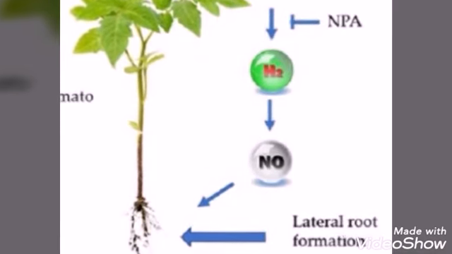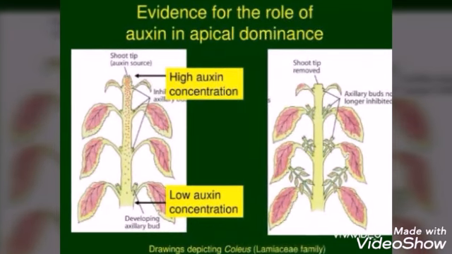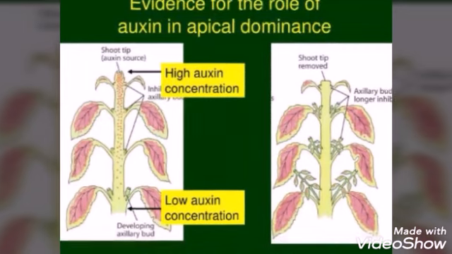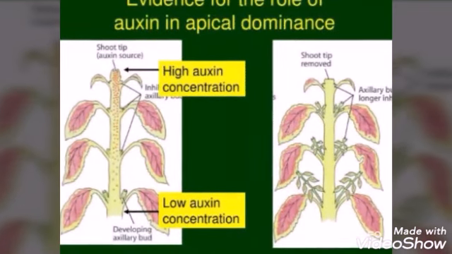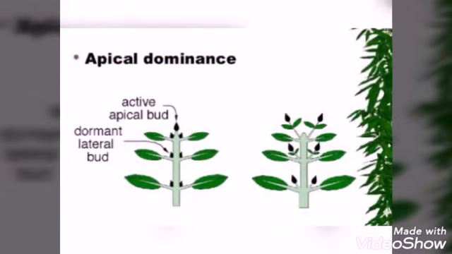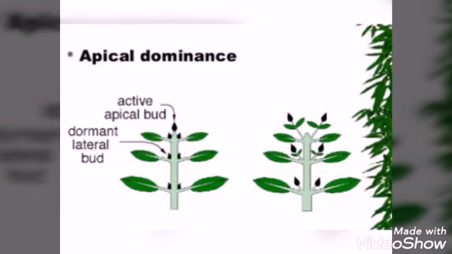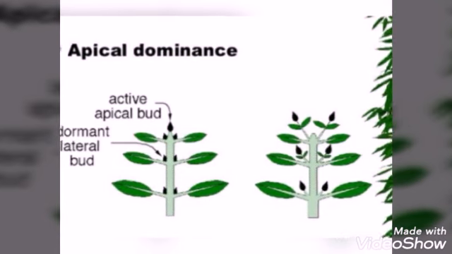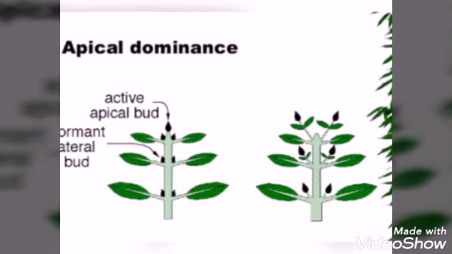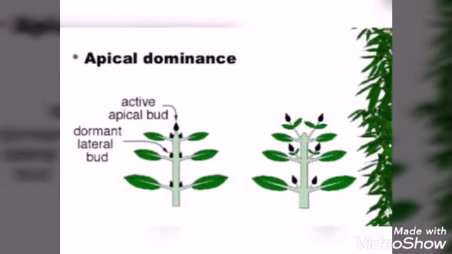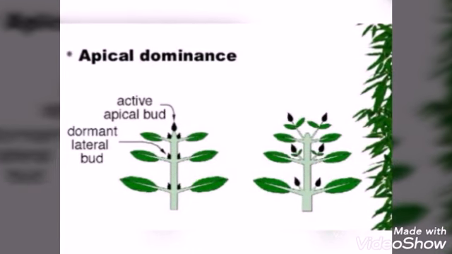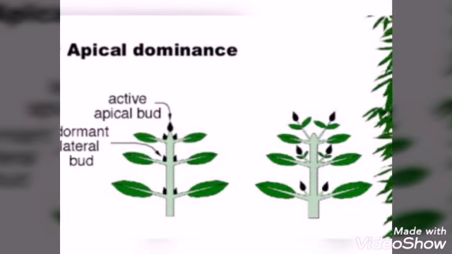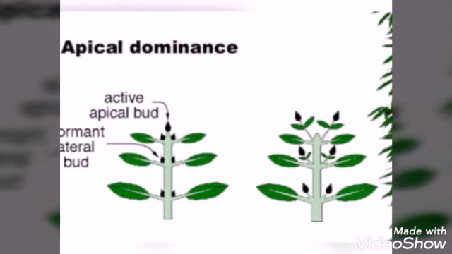Third one is that the auxins produced by the apical buds suppress the growth of lateral buds. This is called apical dominance. Buds are of two kinds, lateral buds and apical buds. See the picture. Apical buds are present on the top of the plant. Lateral buds are present on the lateral sides, especially in the branches. So, auxins induce the apical buds and prevent the development of lateral buds.